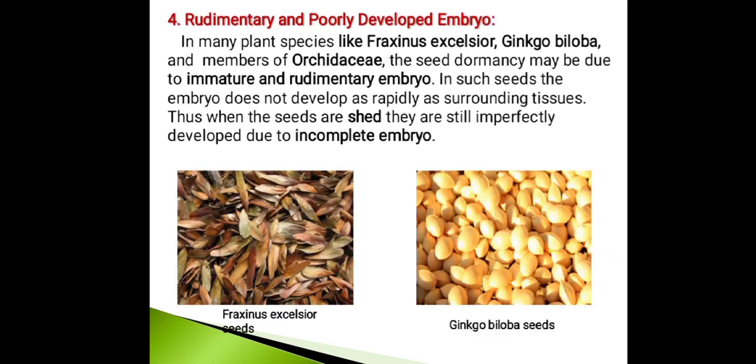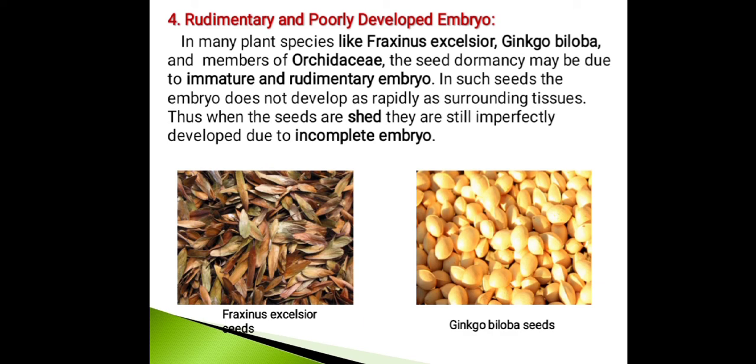The fourth point is rudimentary and poorly developed embryos. In many plant species like Fraxinus excelsior and Ginkgo biloba and also the members of Orchidaceae, the seed dormancy may be due to an immature and rudimentary embryo. In such seeds, the embryo does not develop as rapidly as the surrounding tissue. Thus, when the seeds are shed, they are still imperfectly developed due to the incomplete embryo.